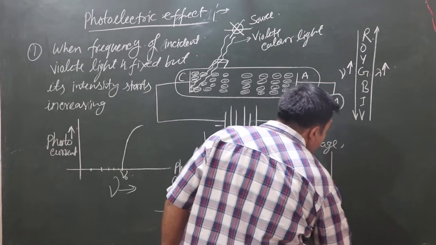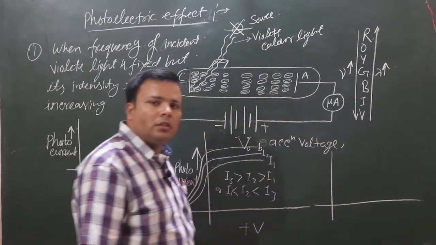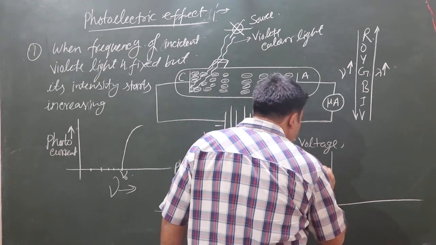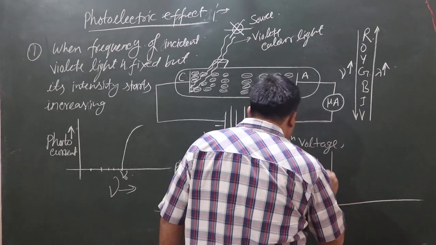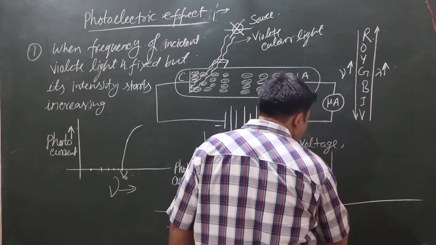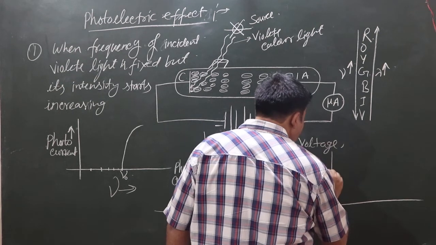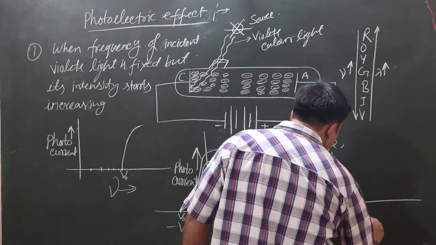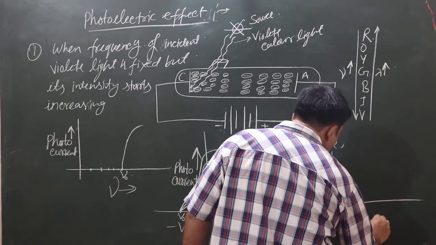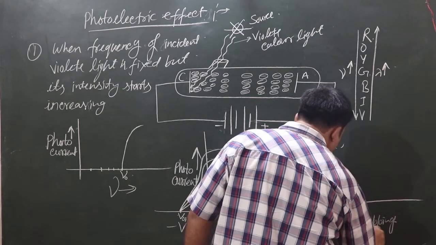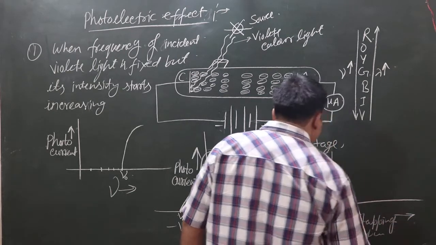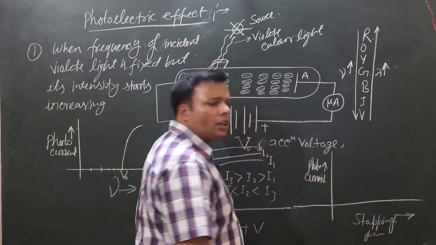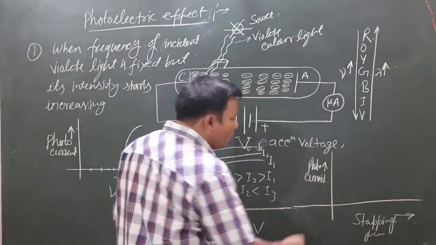And the last graph, when we plot the graph of photocurrent versus stopping potential. Okay, here we can see the stopping potential.